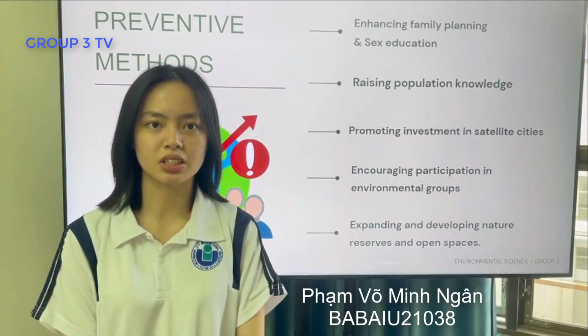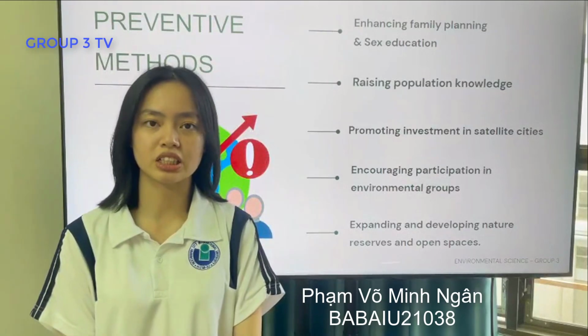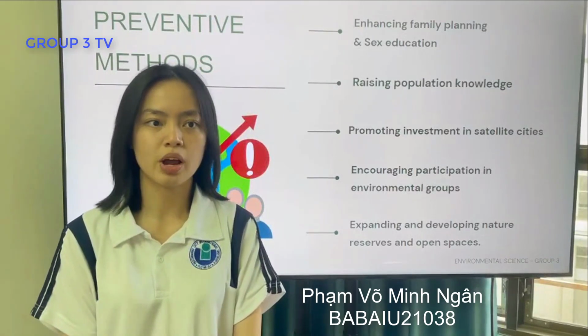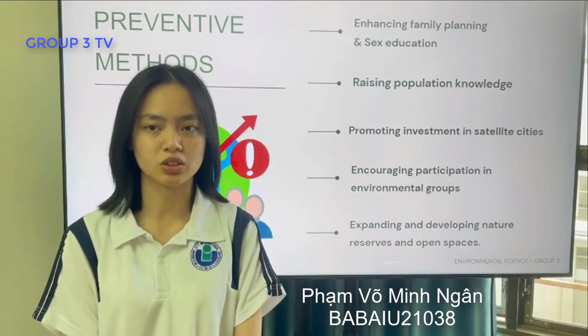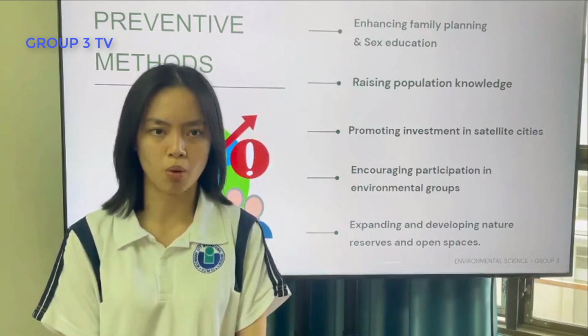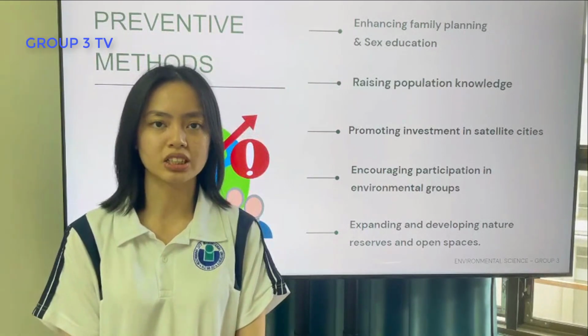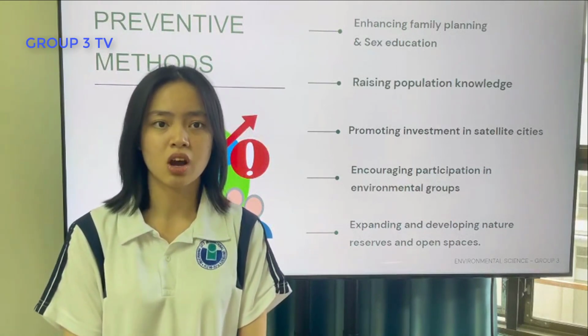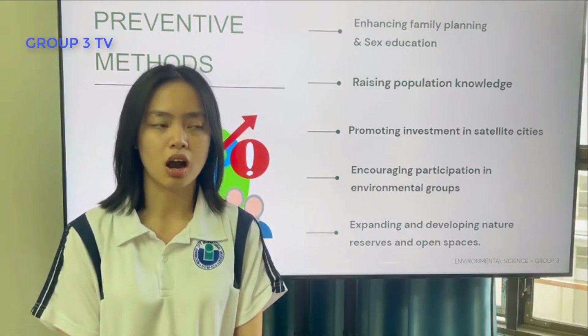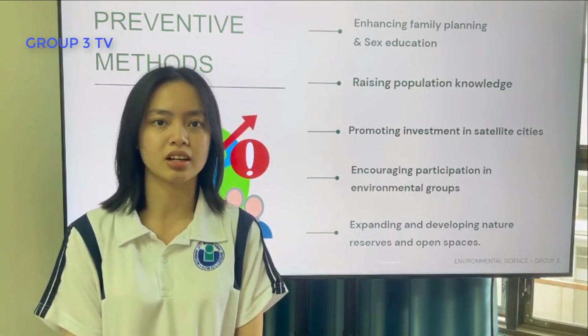The development of satellite cities in urban areas can stretch people to the suburbs to help solve the problem of infrastructure overload and population density, and also solve the housing needs of the people. By creating more attractive jobs, investing in infrastructure and transportation, or private land and tax policies, Ho Chi Minh City can encourage population migration to the satellite cities.